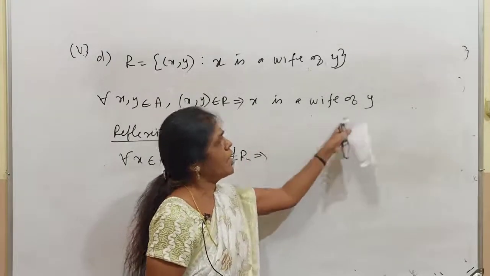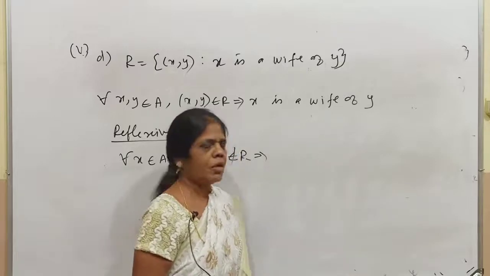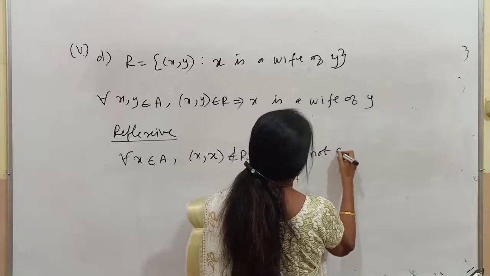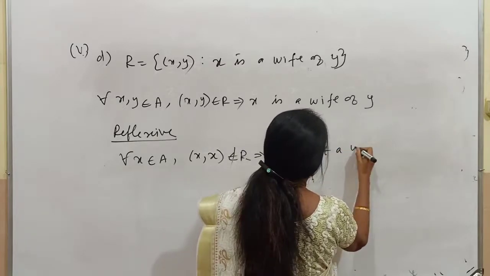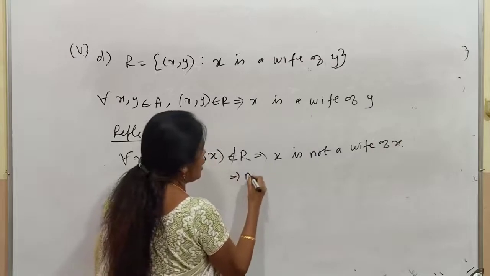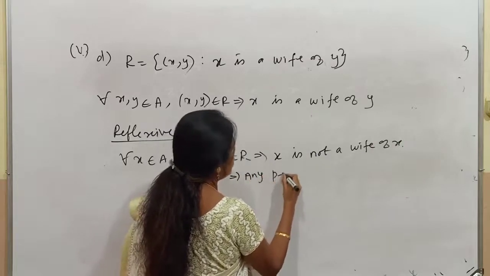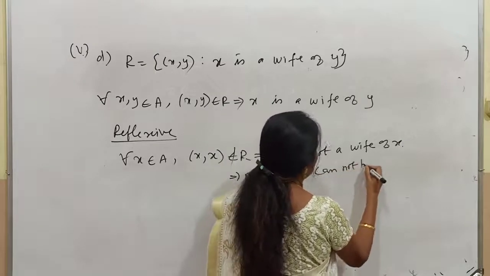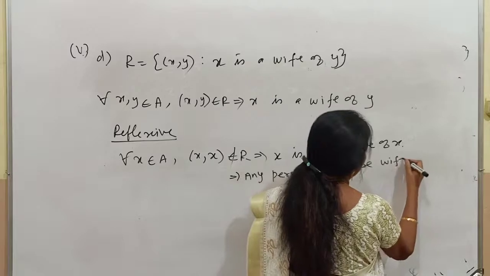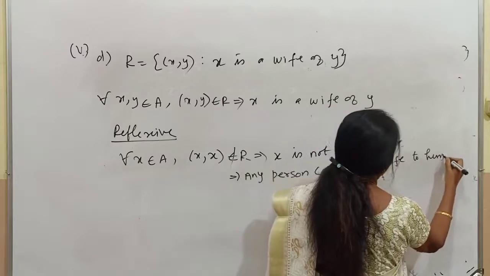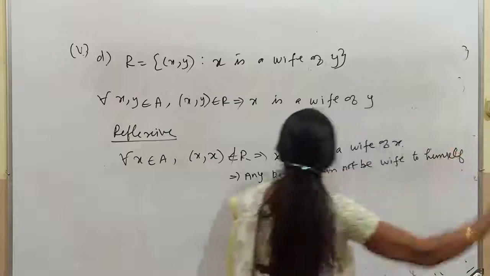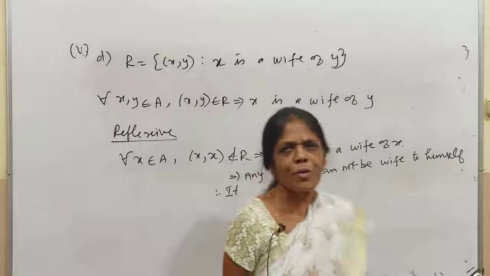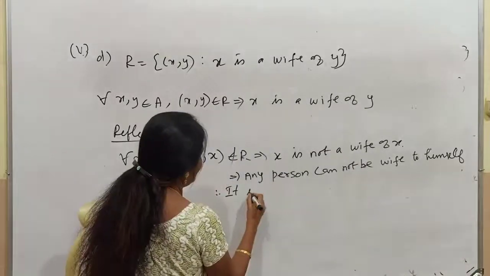Any person cannot be wife of himself. Therefore, it is not reflexive. All of you following? It is not reflexive.